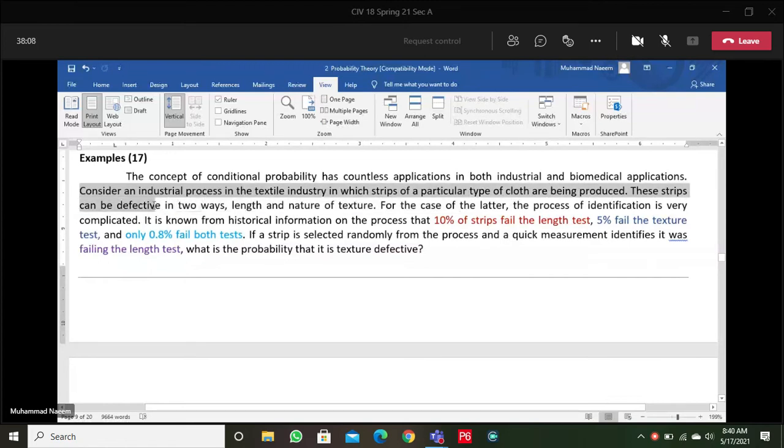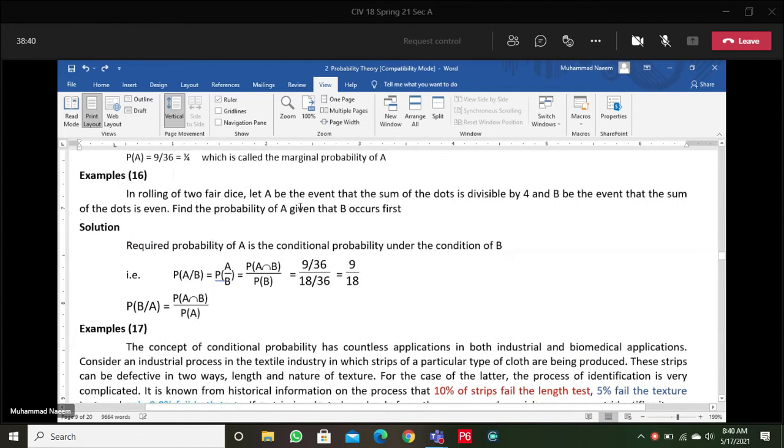These strips can be defective in two ways: length and texture.